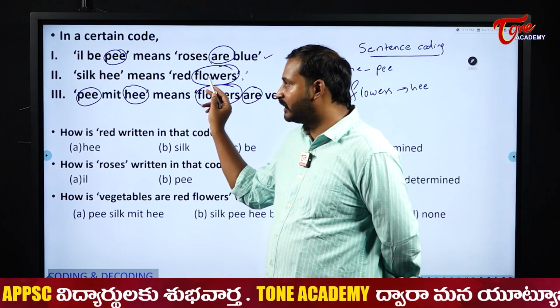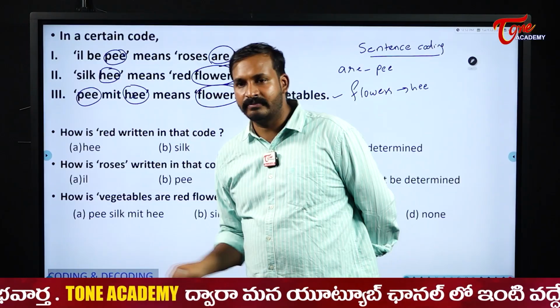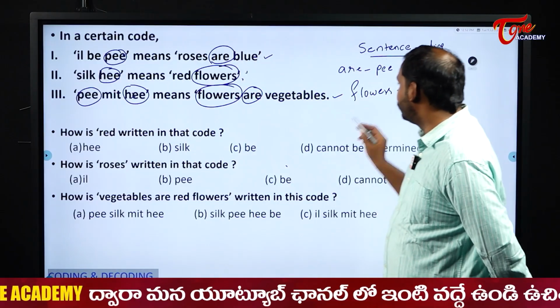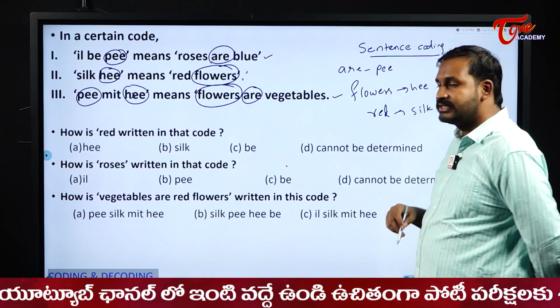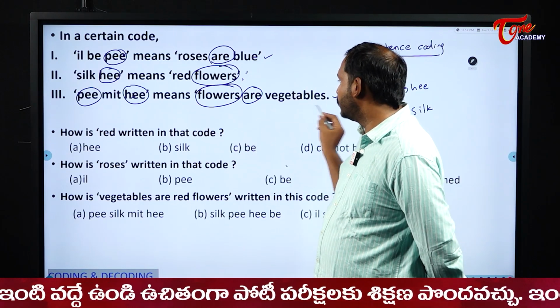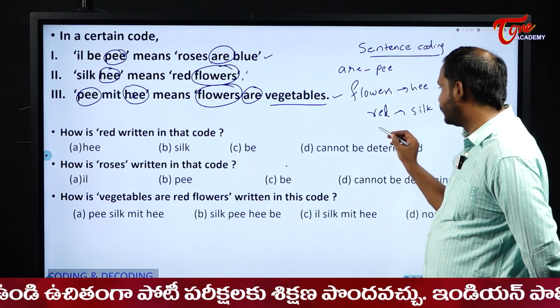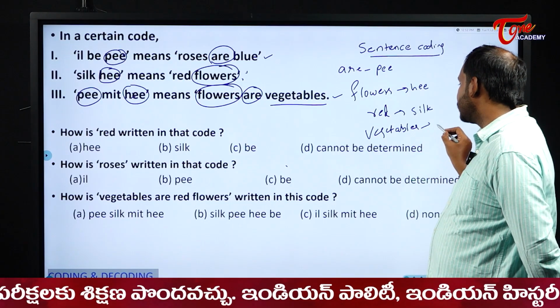Now out of two things, I know about one. That is flowers is coded as he. Then what about the code for red? Red will be coded as what? Silk. And then next, here out of three I know two. What about the only thing? Vegetables will be coded as what? MIT. Vegetables is coded as MIT.